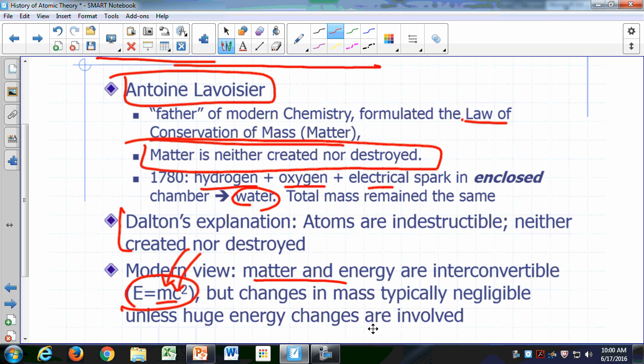Okay, things would be different if you're looking at processes where the nucleus would split, for example, or if two nuclei were to join together. So nuclear processes, generally those are the kinds that involve huge energy changes, and there the law of conservation of mass is not valid.